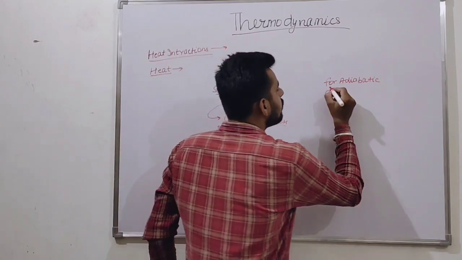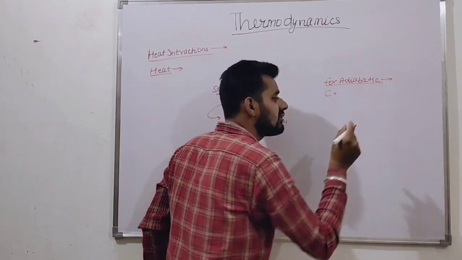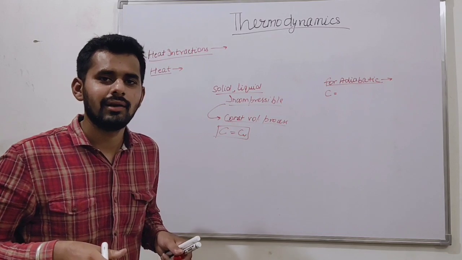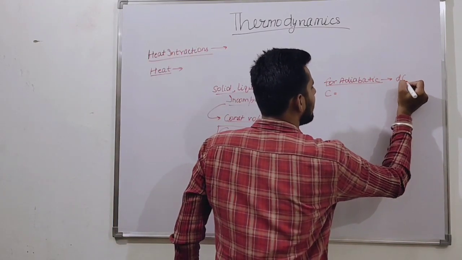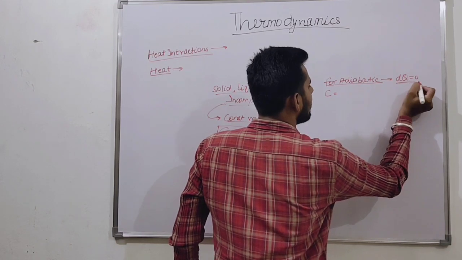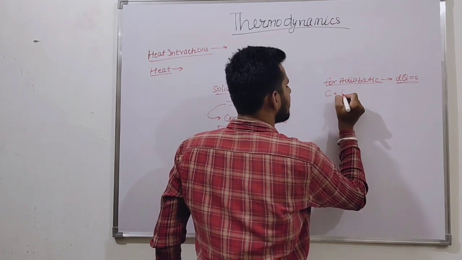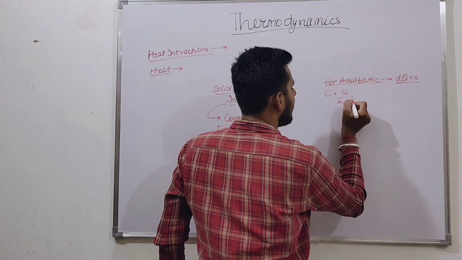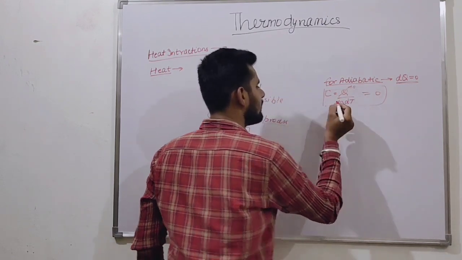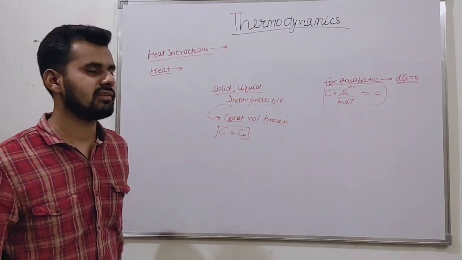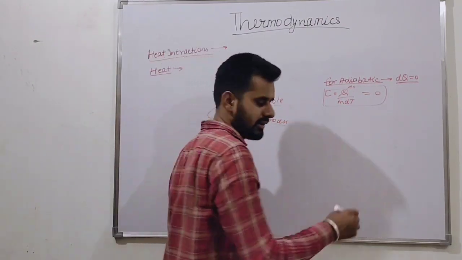So friends, we know for an adiabatic process there is no heat transfer. Heat transfer is zero, which means dQ is zero. So what is C? C is Q by m dT. If this is zero, then the whole term is zero. The specific heat for an adiabatic process is zero. Okay, are you getting my point?